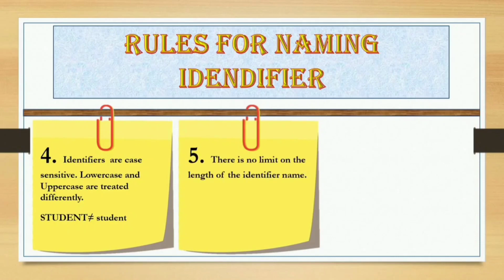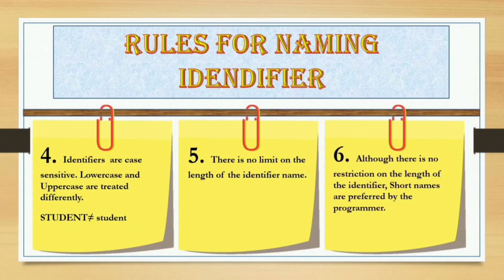Rule number 5. There is no limit on the length of the identifier. Rule number 6. Even though there is no restriction on the length of the identifier, short names are preferred by the programmer. There are two identifier names: calculated sum of two numbers and sum. The first one is not preferred by the programmer because that is very long. Second one is preferred by the programmer, that is short and convenient to use.